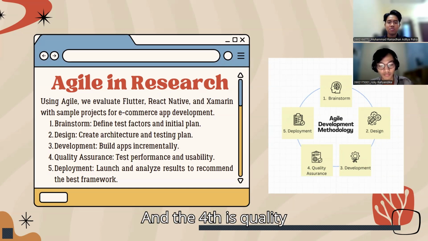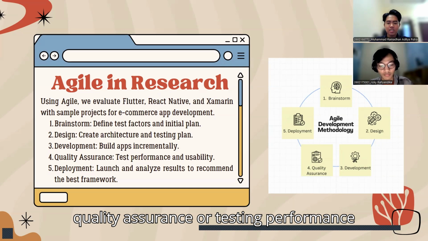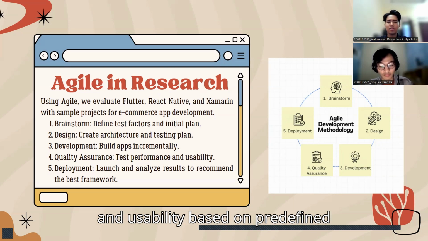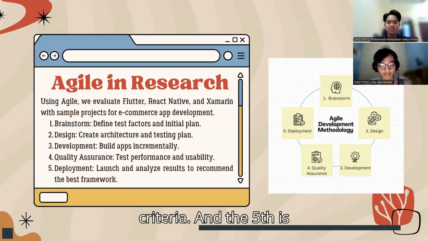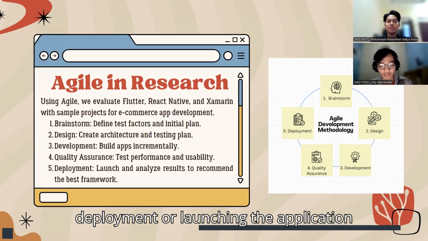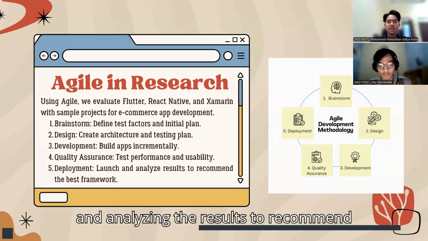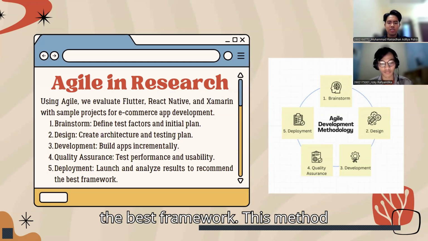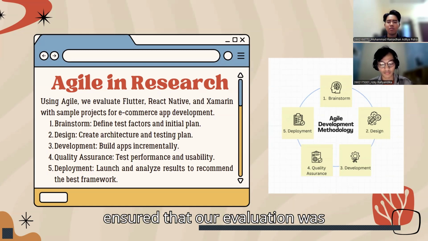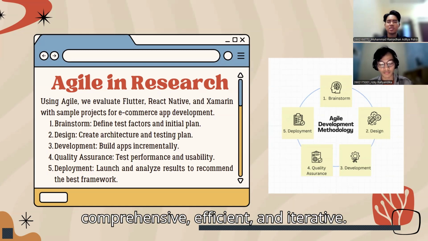The fourth is quality assurance, or testing performance and usability based on predefined criteria. And the fifth is deployment, or launching the application and analyzing the results to recommend the best framework. This method ensured that our evaluation was comprehensive, efficient, and iterative.